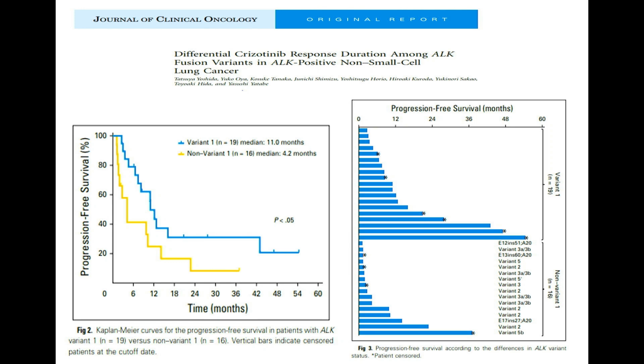Whenever in the non-variant 1 group, the PFS was 4 months. From this, what we can tell is the variant 1 group was doing a bit better compared to the remaining variants whenever we are using crizotinib. That's the conclusion we can draw from this retrospective analysis.